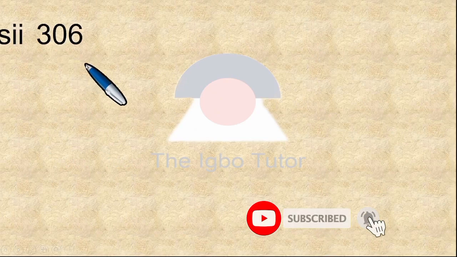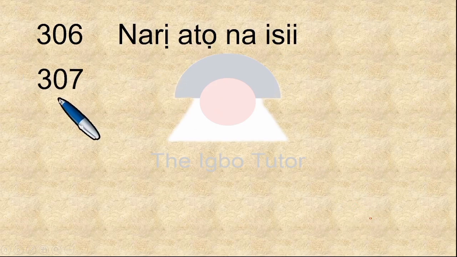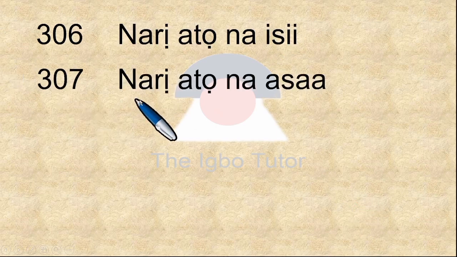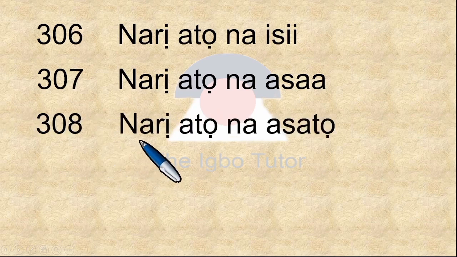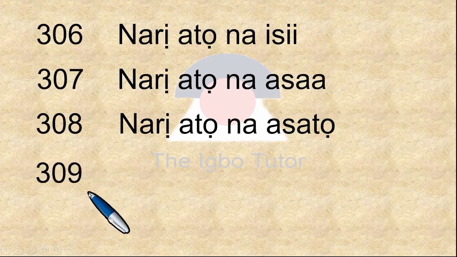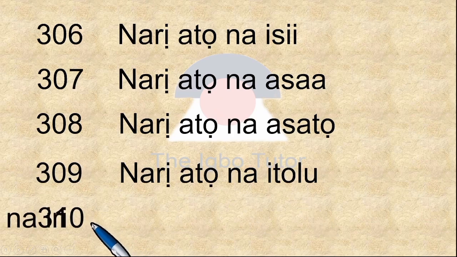306, we have narị atọ na isii, 306. 307 is narị atọ na asaa, 307. 308, narị atọ na asatọ, 308. 309 is narị atọ na itoolu, 309.